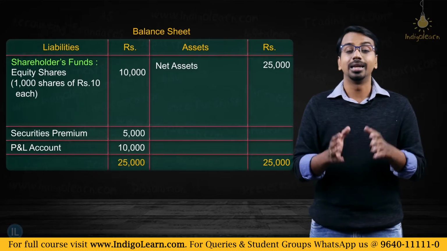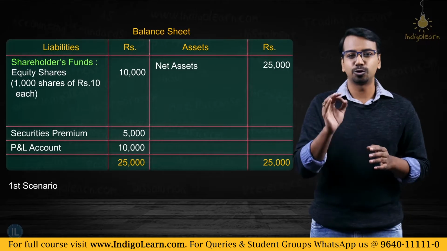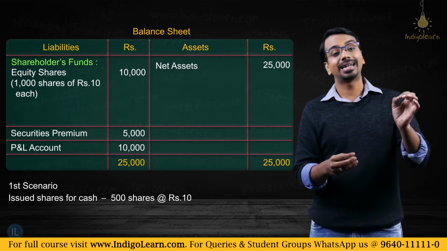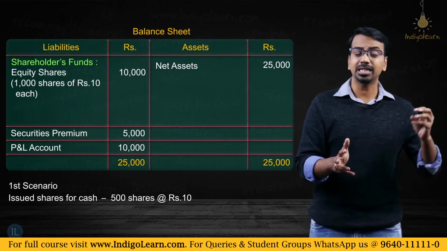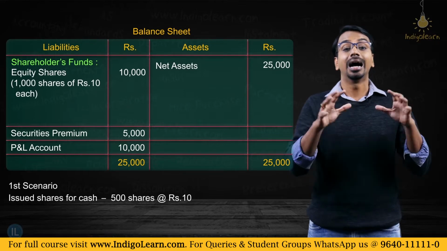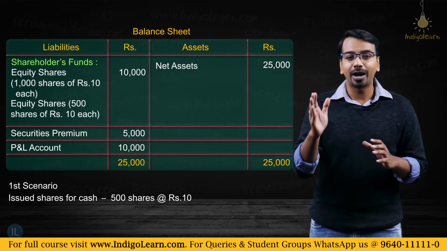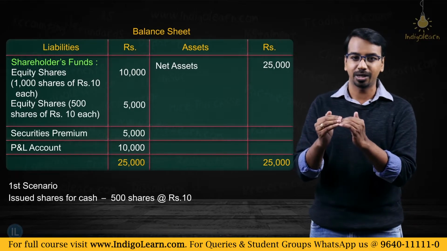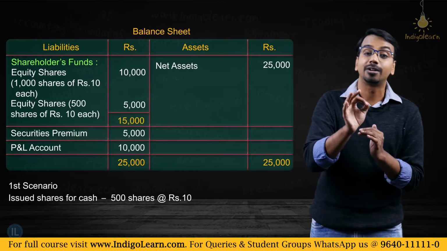Now let us take the first scenario. Let us assume we issued shares for cash. We issued 500 shares at 10 rupees, no premium, nothing was charged, and we collected cash from the shareholders. Now after this transaction is completed, how will the balance sheet look? The 500 into 10, that is 5,000 rupees, you will increase the share capital. Now the share capital will become 15,000.